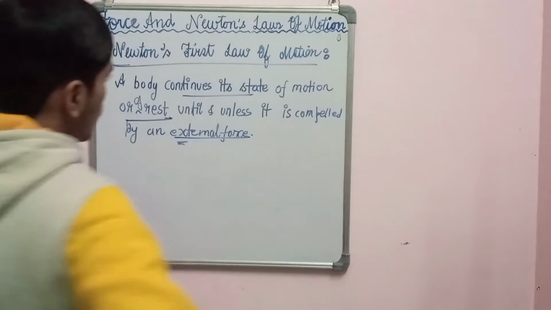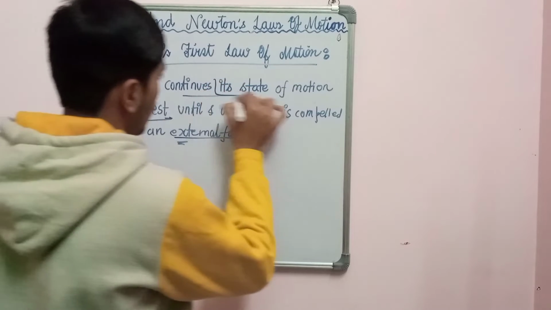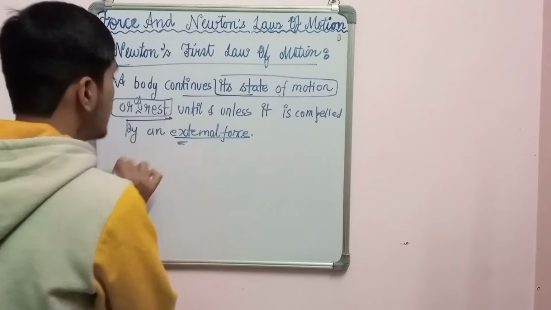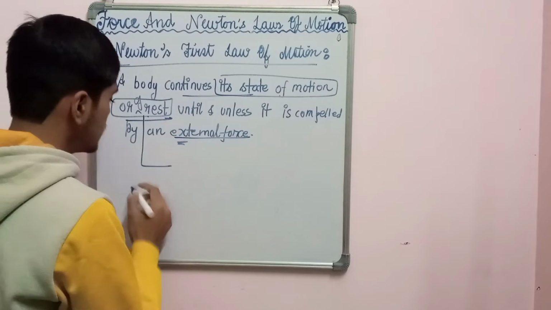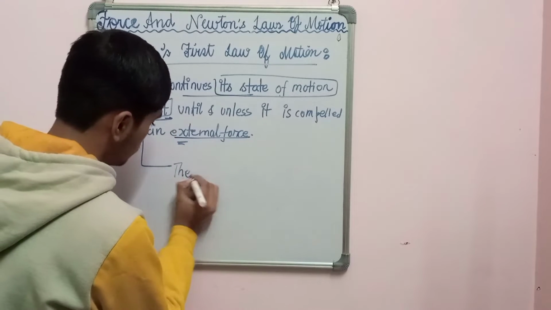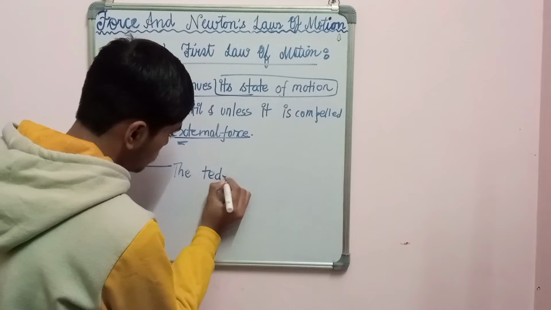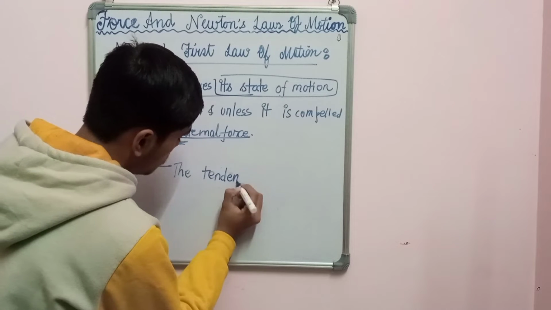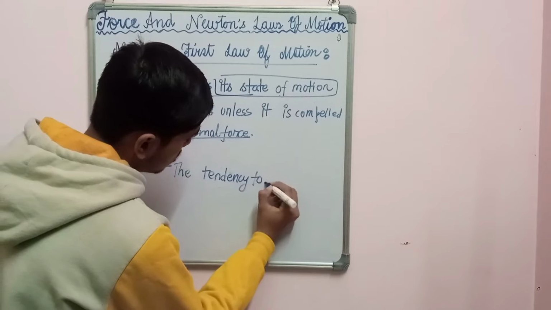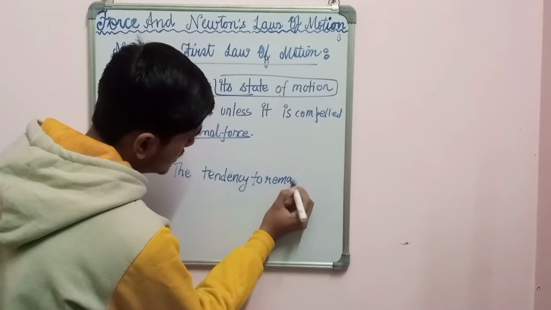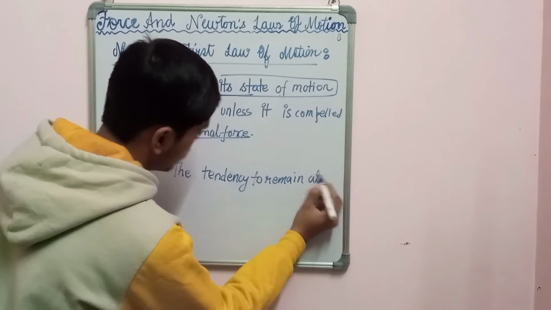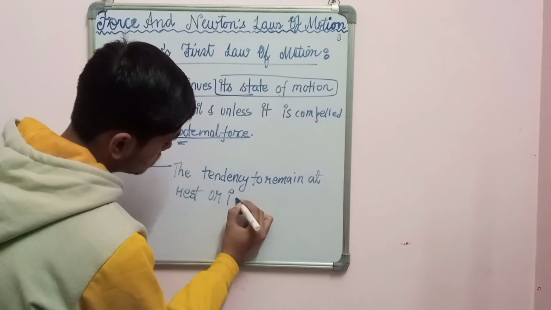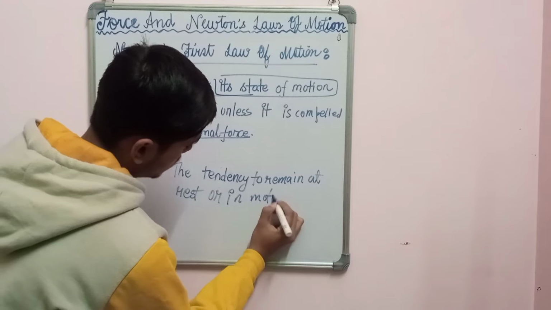And this property, this tendency to remain at rest or in motion, is known as what?